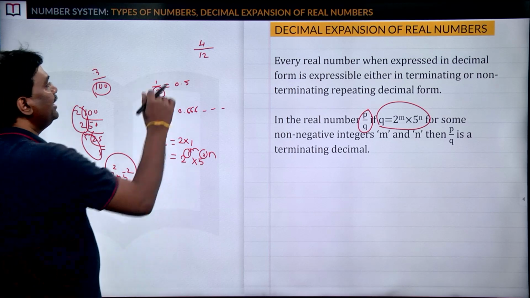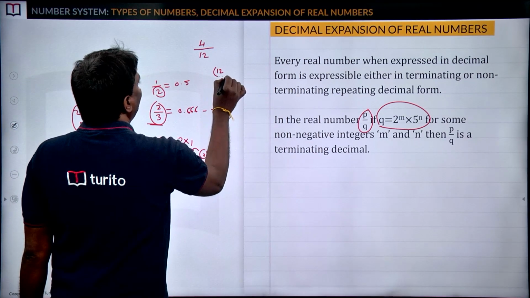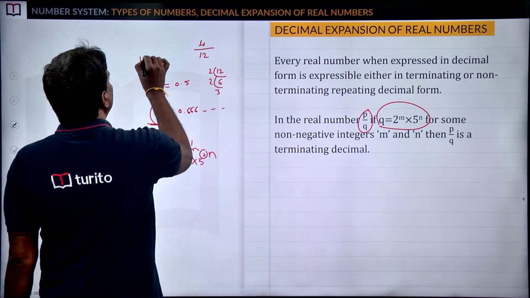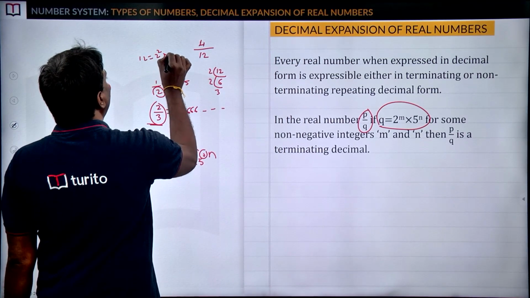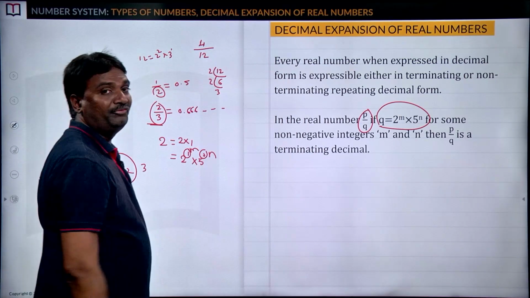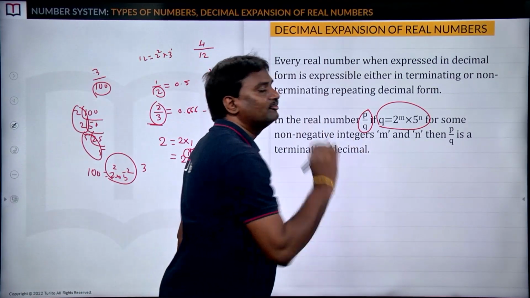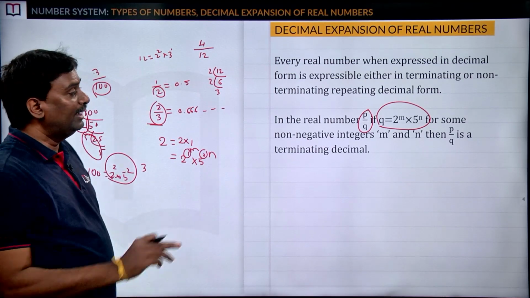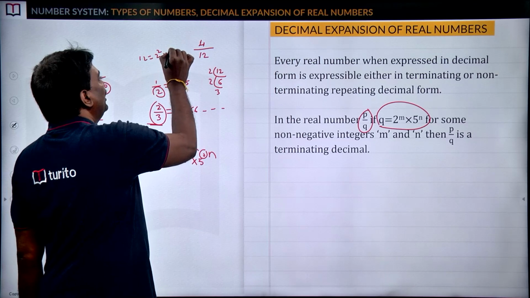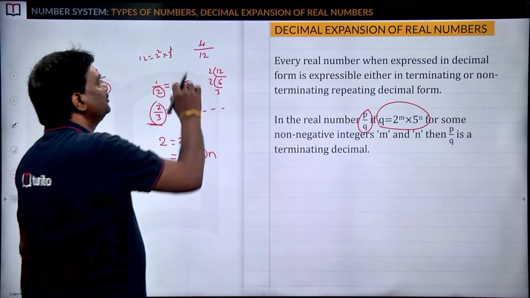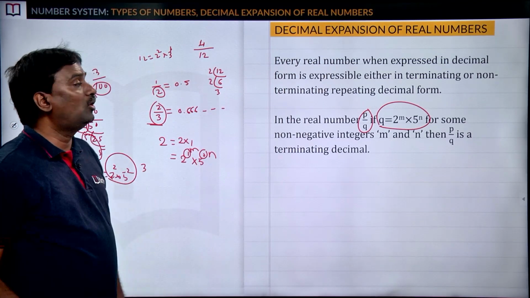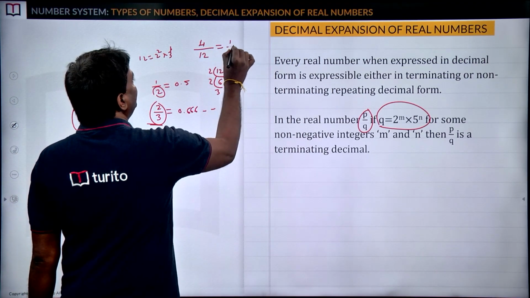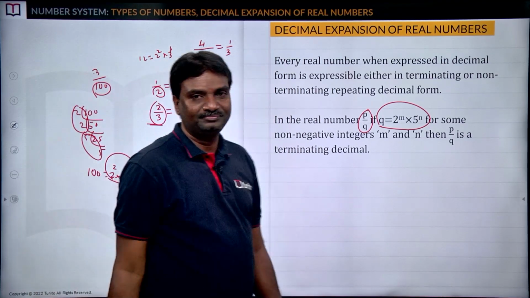So let us check. 12 can be written as 2 square into 3, where 3 means 3 power 1. So we are not able to express it in the form of 2 power m into 5 power n. In place of 2 power m, we have 2 square, no problem. But in place of 5 power n, we have 3 power 1. That's why we can say 4 by 12 is not a terminating decimal, that is, a non-terminating decimal. We can express this as 1 by 3.